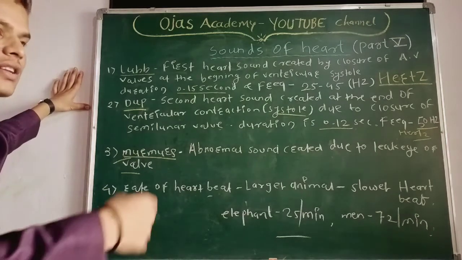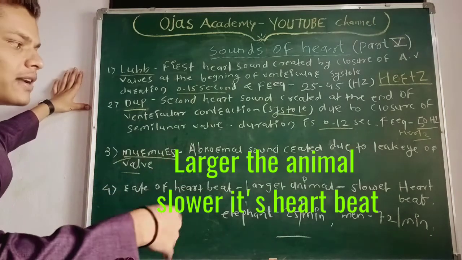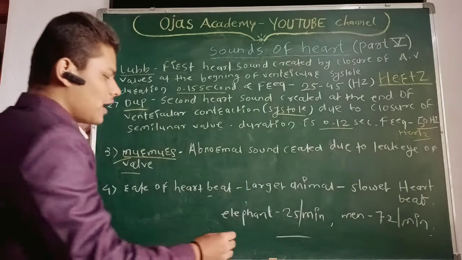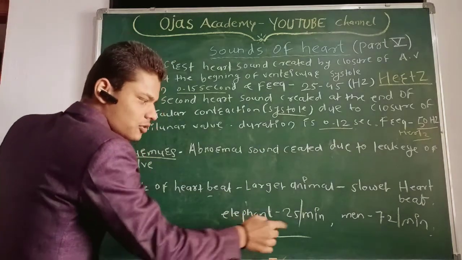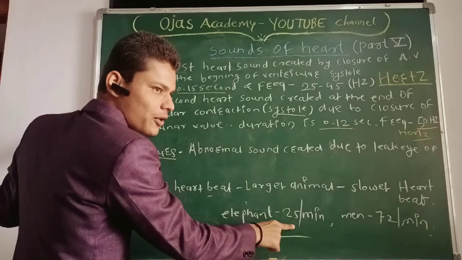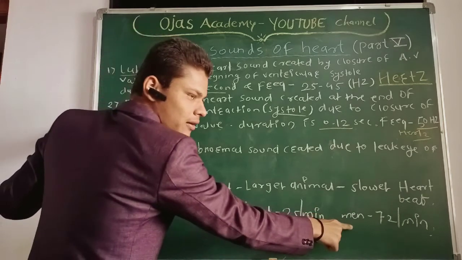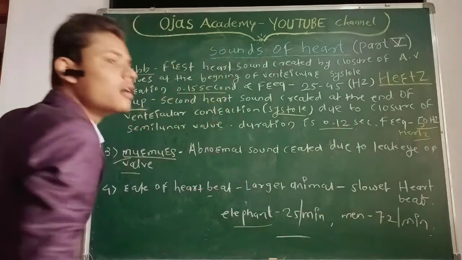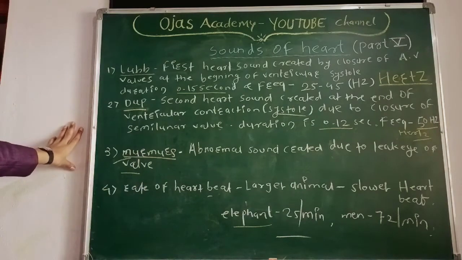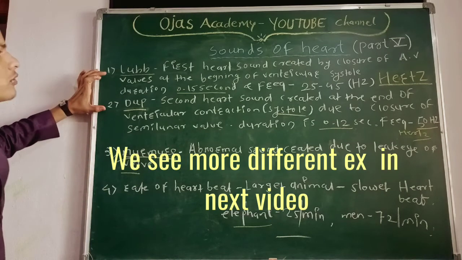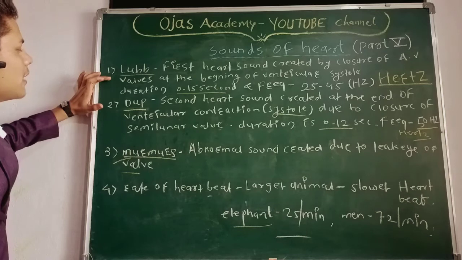Now, rate of heartbeat. The larger the animal, the slower its heartbeat. We know that. The elephant is larger, so its heartbeat is slow, 25 per minute. Our man, 72 per minute. So these are the two sounds created in the heart, lub and dub.